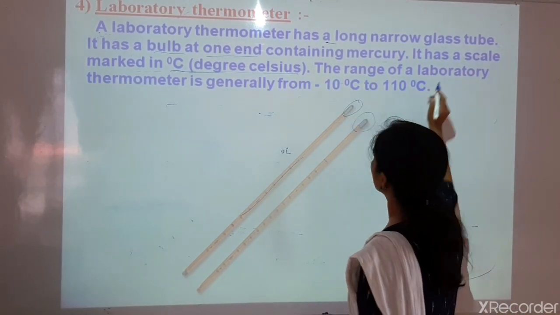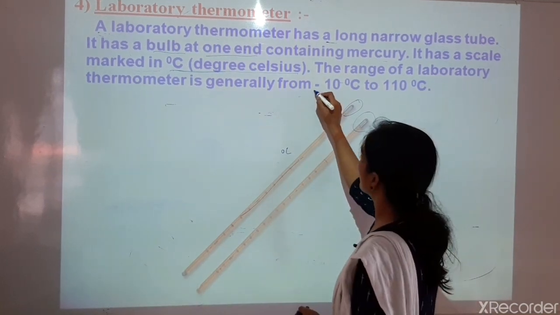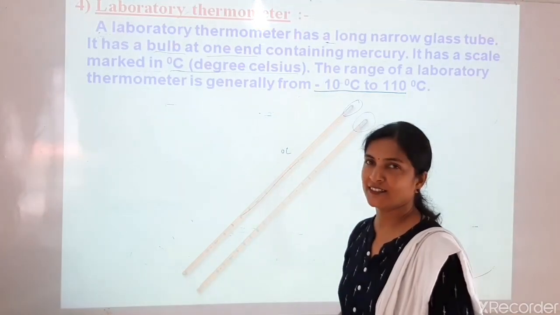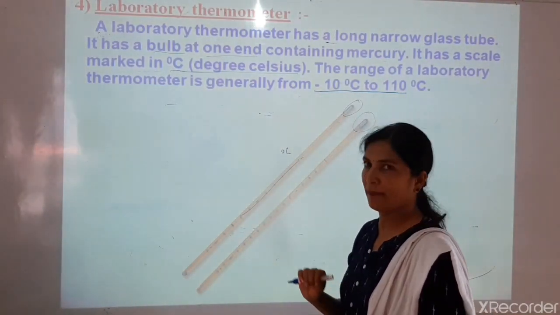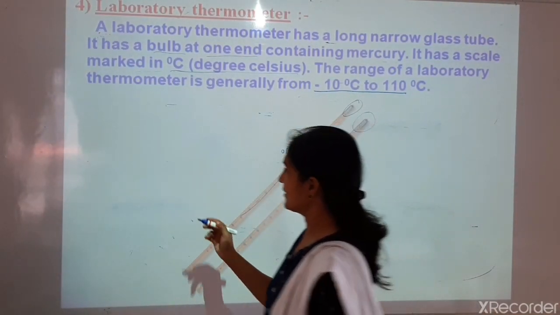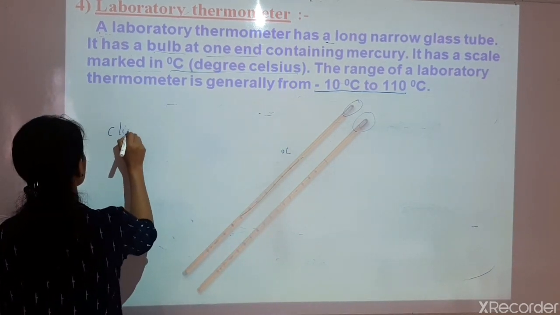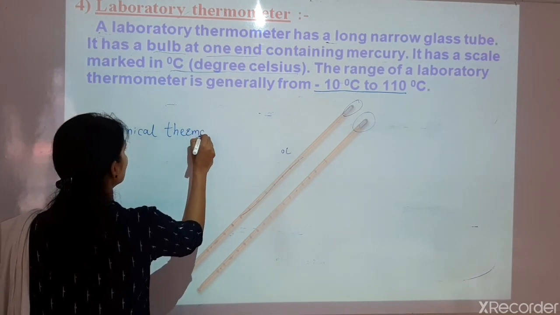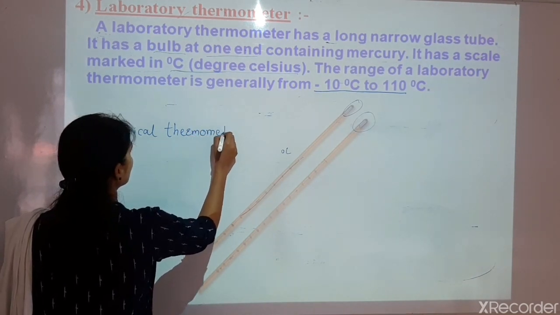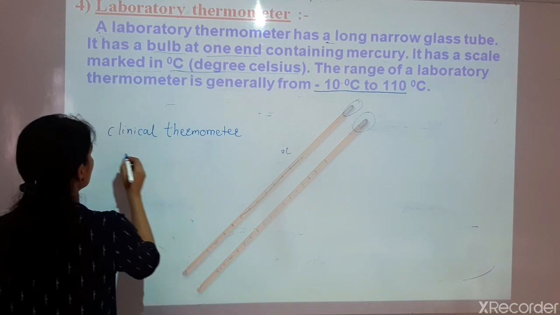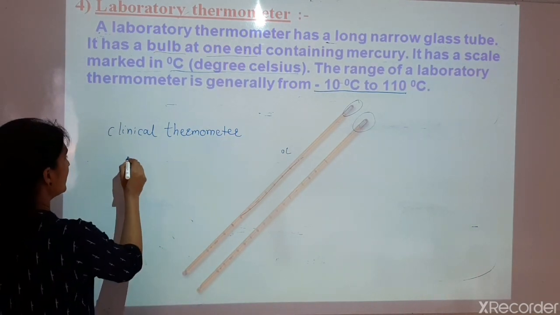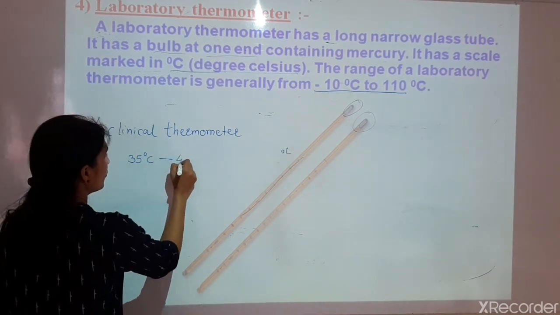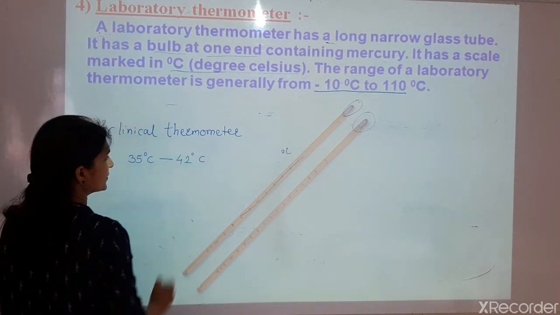The range of the laboratory thermometer is generally from -10 degrees Celsius to +110 degrees Celsius. So this is the main difference from the clinical thermometer. In the clinical thermometer, the range of the thermometer was 35 degrees Celsius to 42 degrees Celsius.